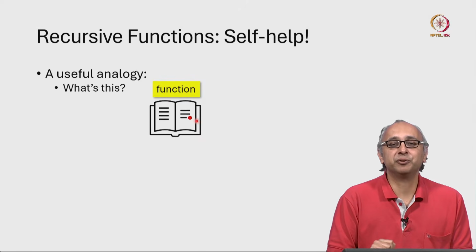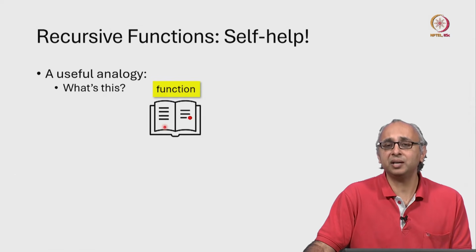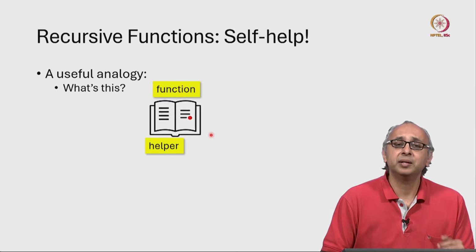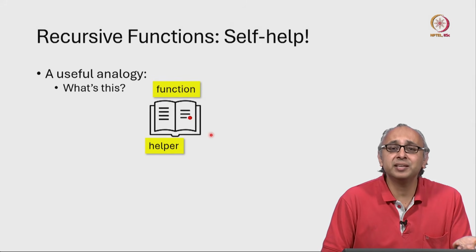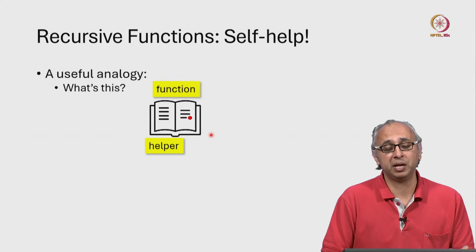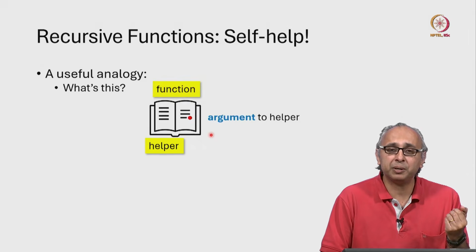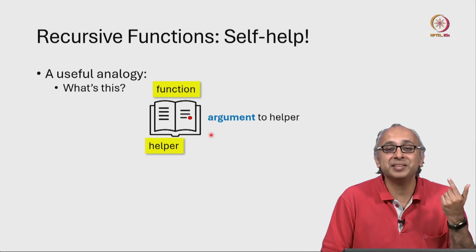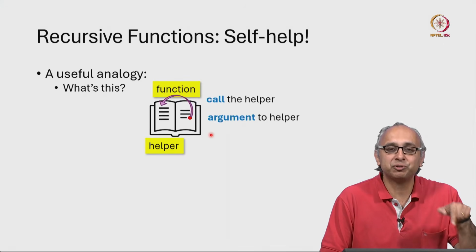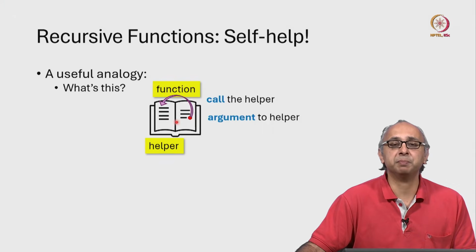The beautiful idea of recursion is that, well, the answer might be available earlier. After all, there are previous pages in this book, so maybe the book itself is a helper for you. You don't need to go to a different book. So once again, you take your question and you treat that as the argument to the helper, but you look up the answer in the same book. You call this same book and treat it like the helper function. So somewhere over here, the answer might be available.